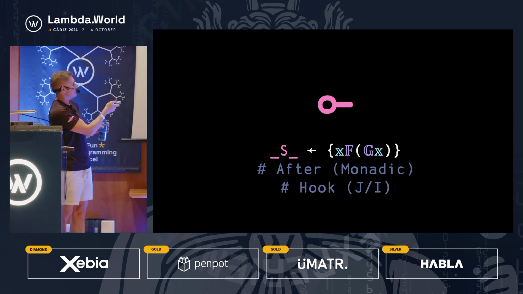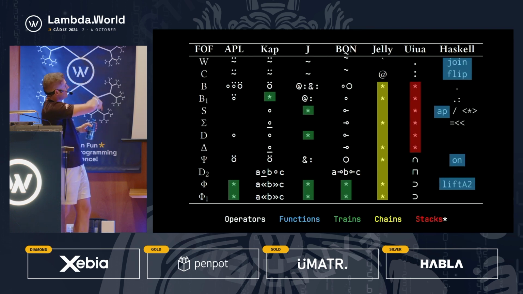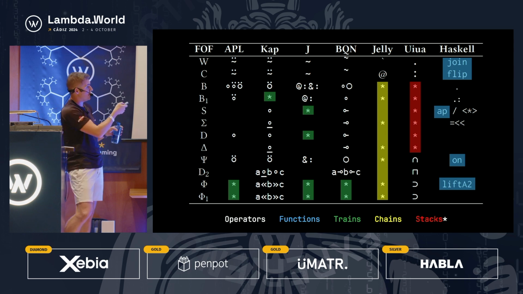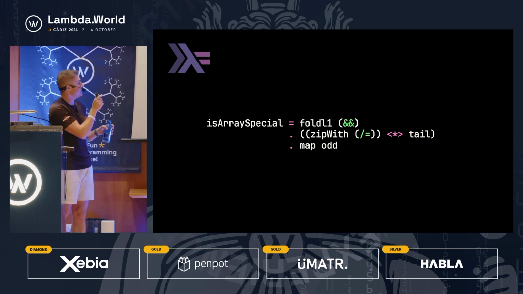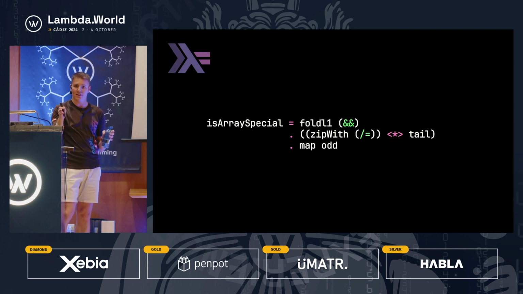And this is called after in BQN, and it's also in J and I, two other array languages, called hook. And you can see here, if we come down to our table, we go to S, and we then go across to Haskell. You can see that there's actually two different ways to spell this. They have a function called ap, which is short for applicative, and then we also have this operator. So if we come back here, our binary function is zipWith not equal to. So we're applying this not equal to operation. So this is our binary operation, and the tail is the unary function. So this is just a very painful way of spelling our zip tail trick in Python, where we did the nums and then the nums where we dropped the first element.